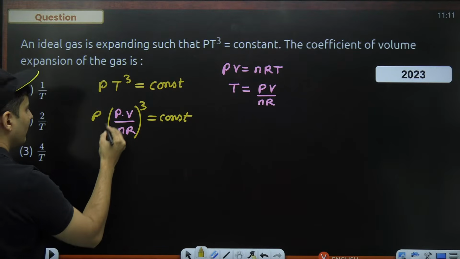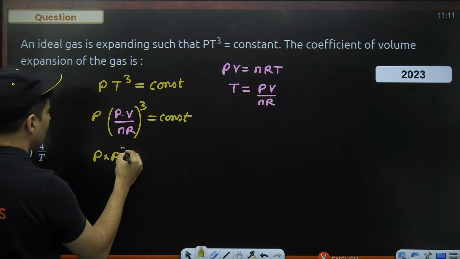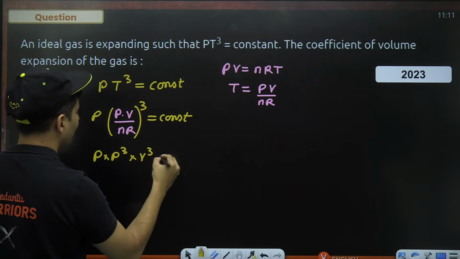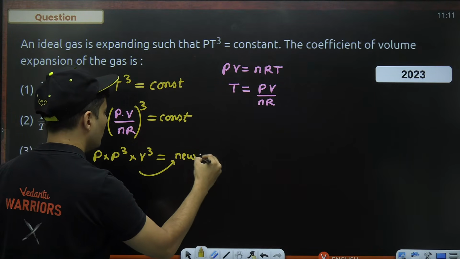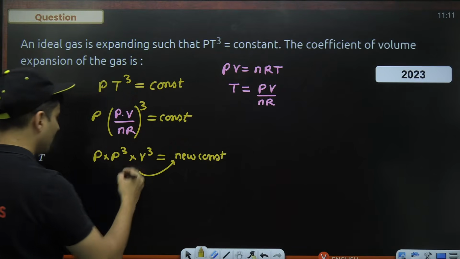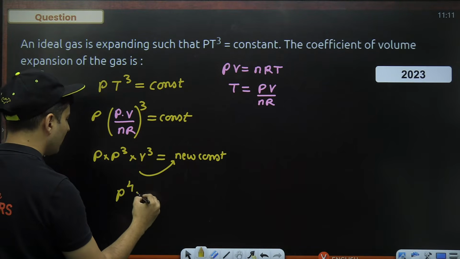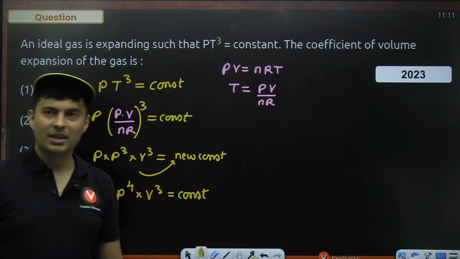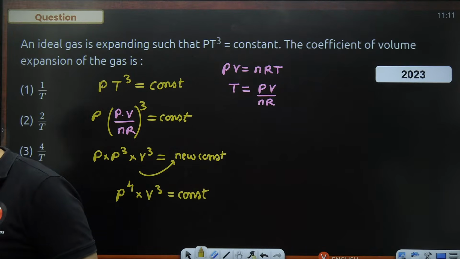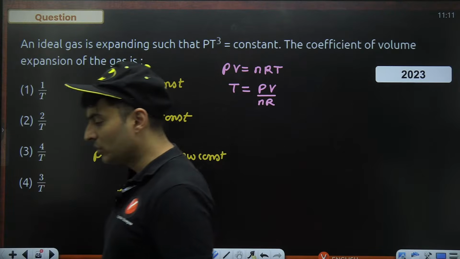All right, so we will have P multiplied by P cube multiplied by V cube over nR cubed. nR is a constant, so bring that over here. It's a new constant. So we'll have P raised to 4 multiplied by V cube is basically a constant. Yeah, is that right? But we cannot stop over there. We have to do something with it.